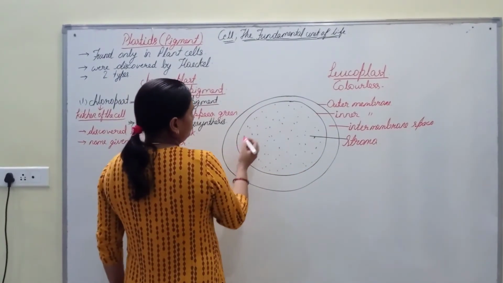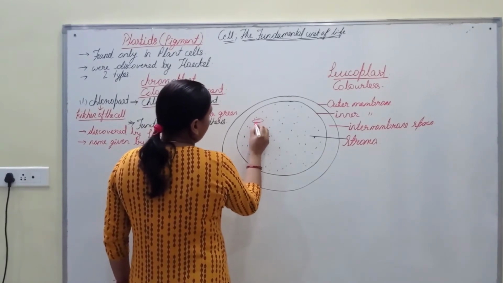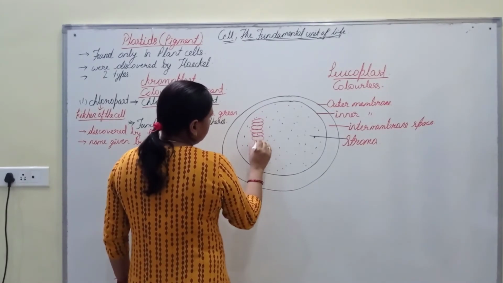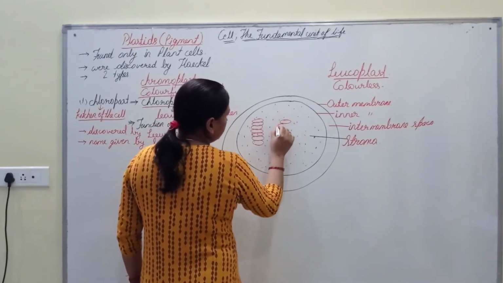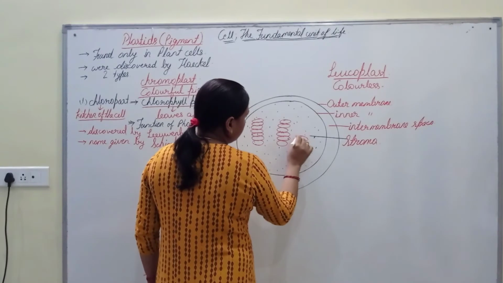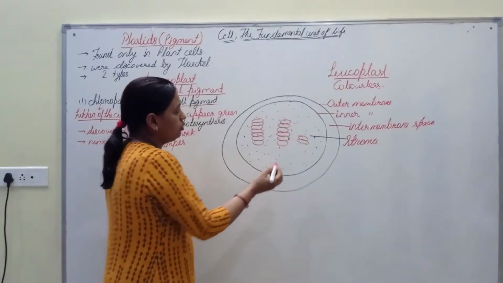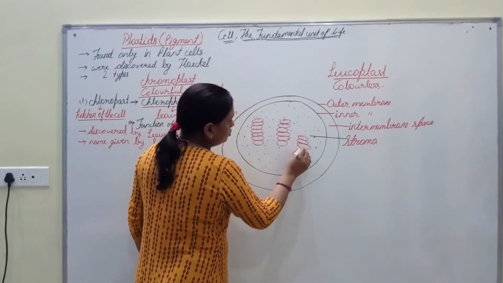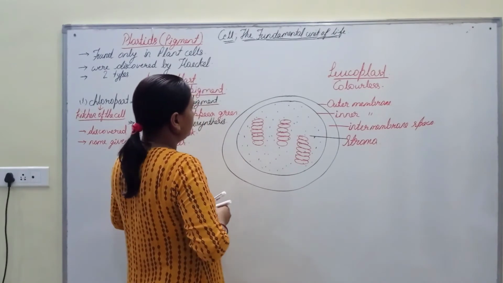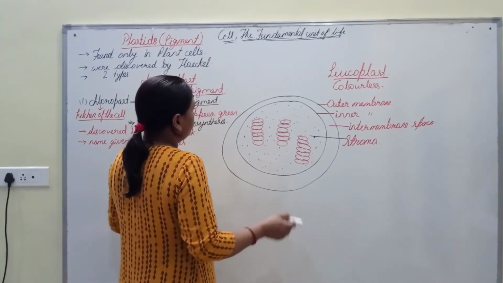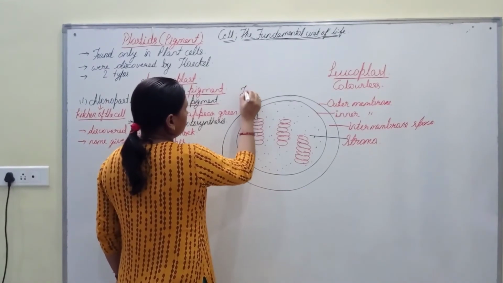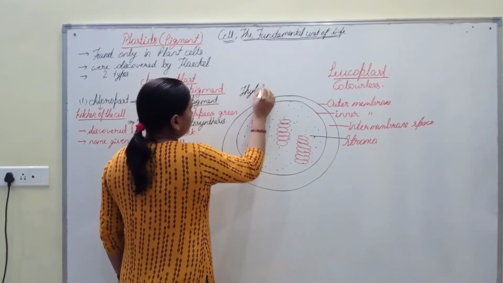Inside this stroma, circular coin-like structures are kept one over another to form stacks, and these are called thylakoids.